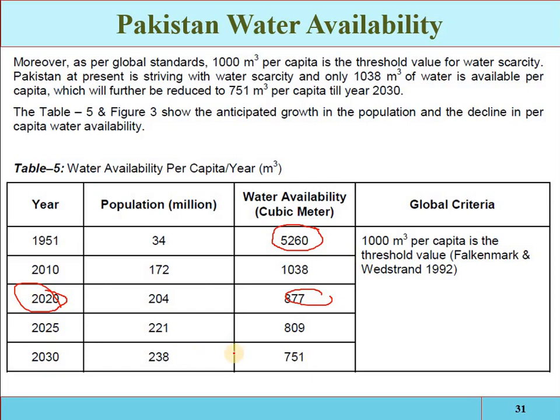In 2030 that will be 751, and in 2050 that will be less than 500, because population is increasing and water availability is decreasing. As we have seen in the previous slides, the storage capacity is decreasing, the average annual flow of the Indus River is decreasing, the population is increasing, and demand is increasing, so the per unit water availability will decrease. So that is the gap.